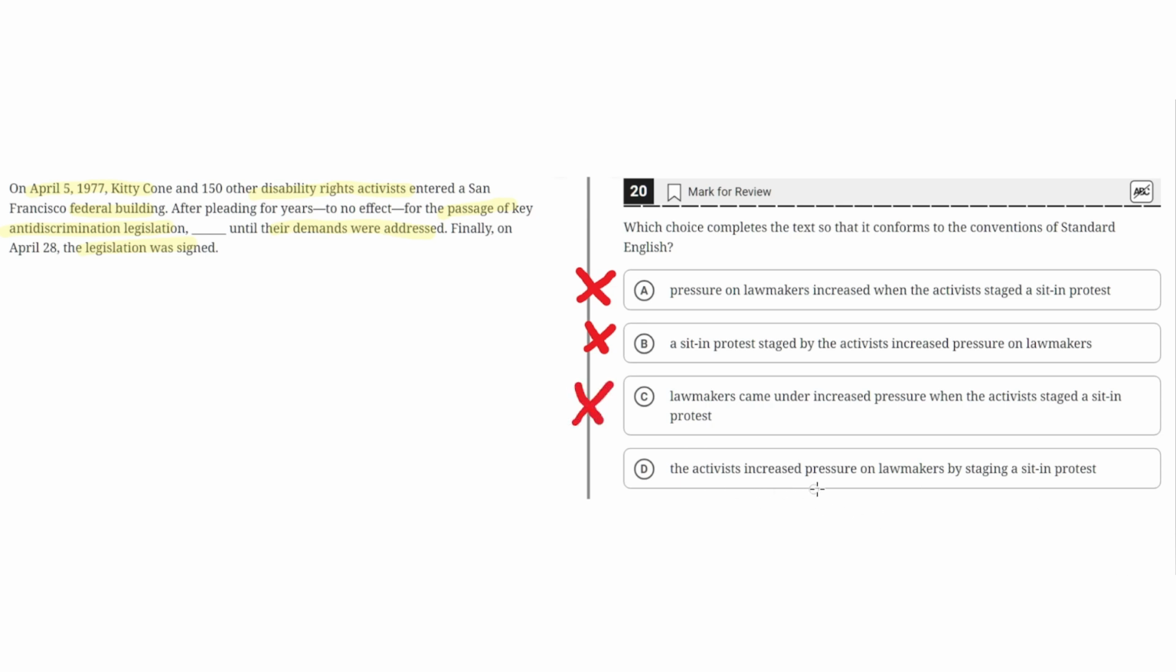D. The activists increased pressure on lawmakers by staging a sit-in protest. This is the correct answer because this properly places the word activist right after the phrase and correctly implies that the activists were pleading for years to no effect for the passage of key anti-discrimination legislation. And because of this, D is the correct answer.